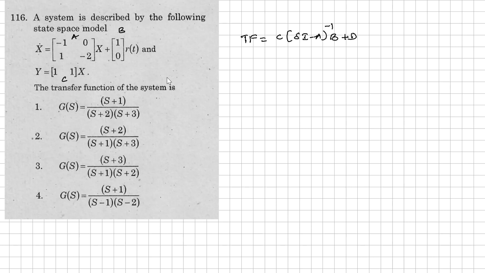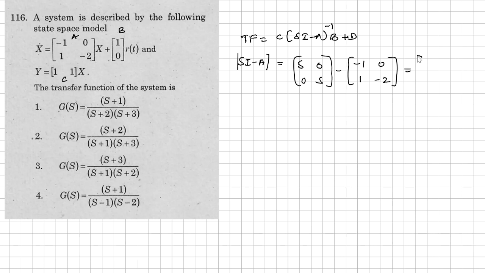So from this we can start our explanation here. First of all, we'll take sI minus A inverse. So sI minus A means s times the identity matrix, that is s 0, 0 s, minus A. The A value is equal to minus 1 0, 1 minus 2.